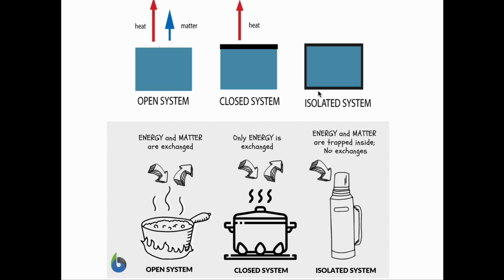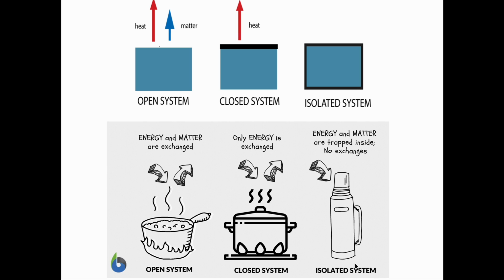An example would be boiling water in a pan. If you boil water in a pan, there is transfer of heat and also transfer of matter. How is the matter getting transferred? In the form of water vapor. Yes? So next let's move on to the closed system. You're heating the same pot, but this time you've got a lid on top of it. What happens? Just the heat gets transferred, whereas the matter remains inside. How do you know that? If you open the lid, you'll see that there are small droplets inside the lid. Yes? And that's how the matter stays inside.